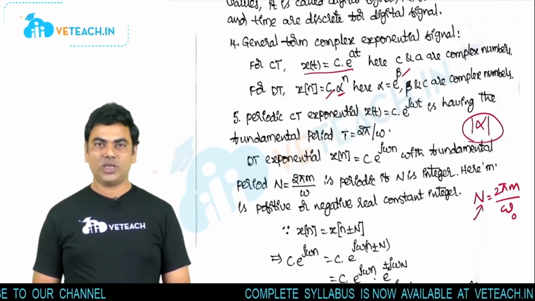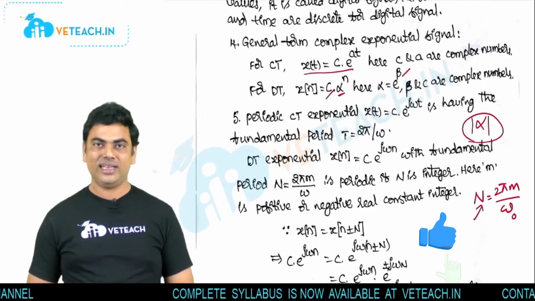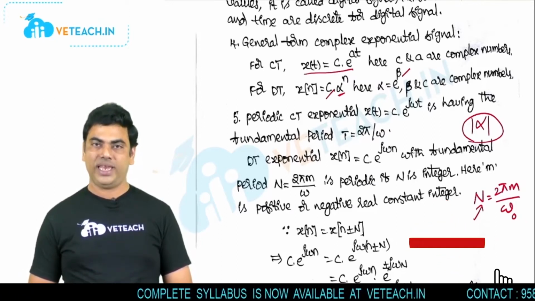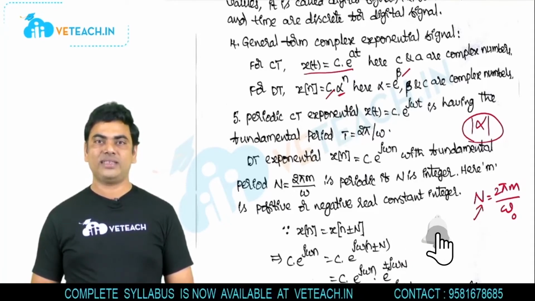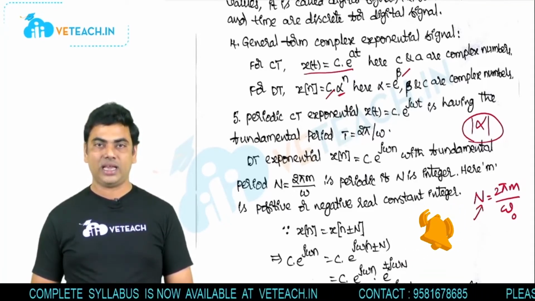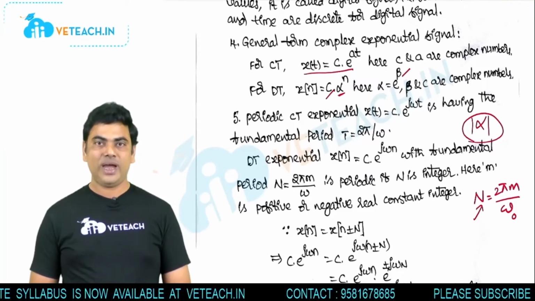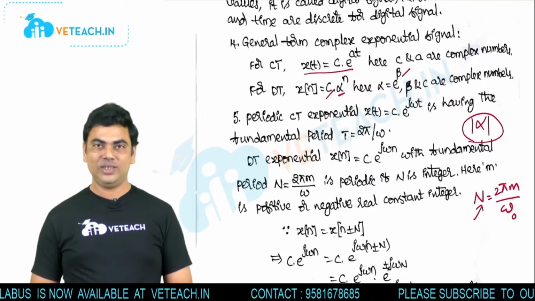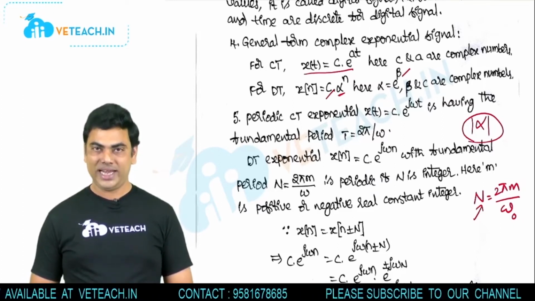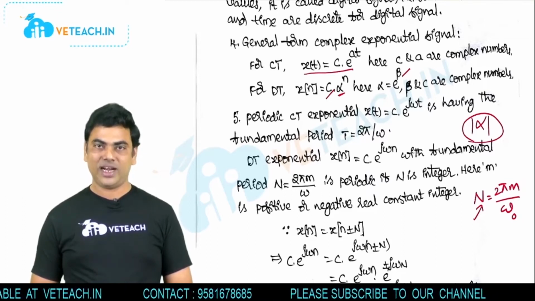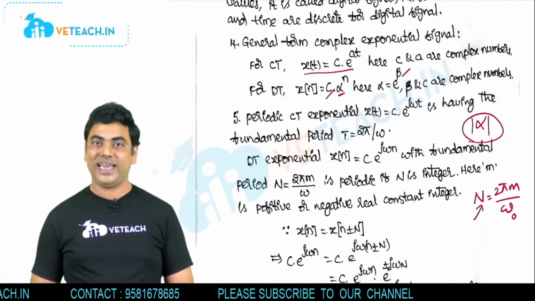If it is not possible to have the capital N value as an integer, then that sinusoidal signal is not periodic. Similarly, periodic exponential signals are always periodic with period T equal to 2 pi by omega naught in continuous time. But for discrete time signals, those periodic exponential forms may or may not be periodic. If periodic, the fundamental period capital N is 2 pi m by omega naught, which is an integer.